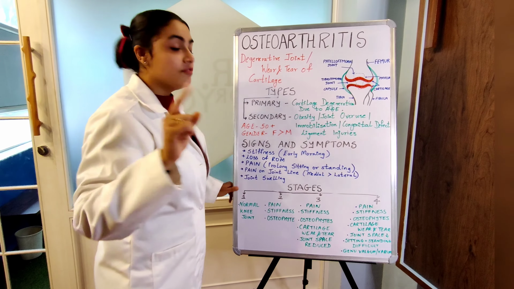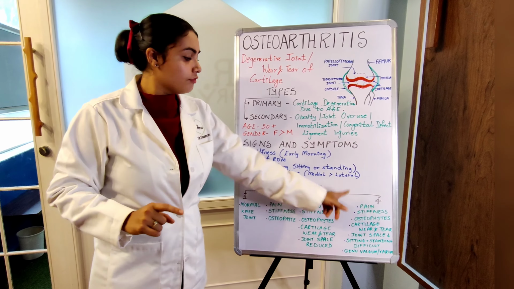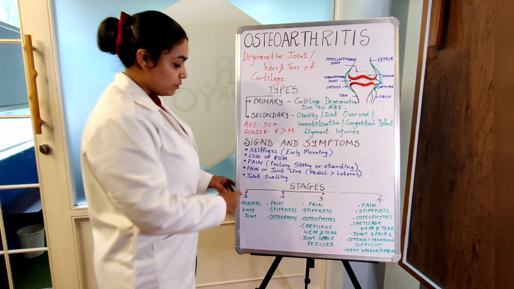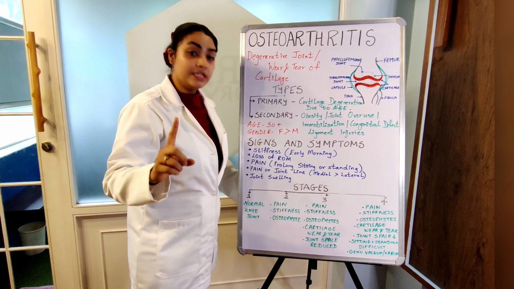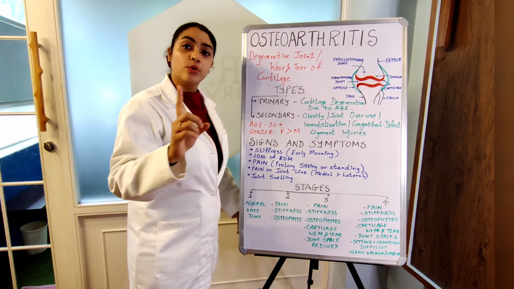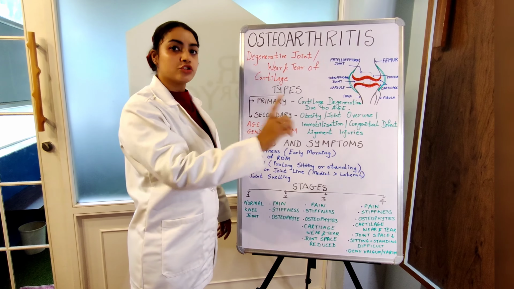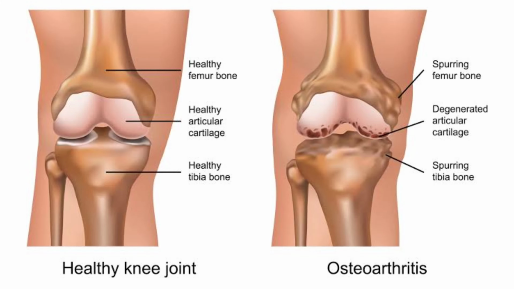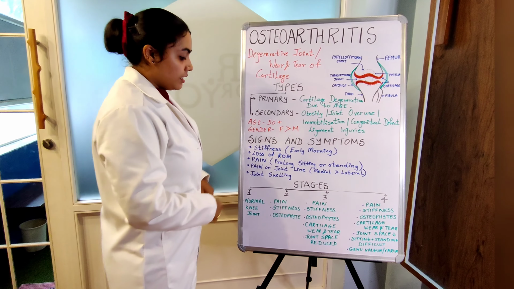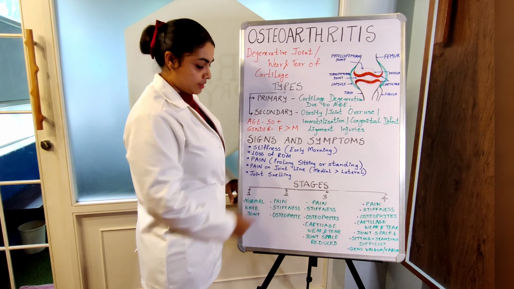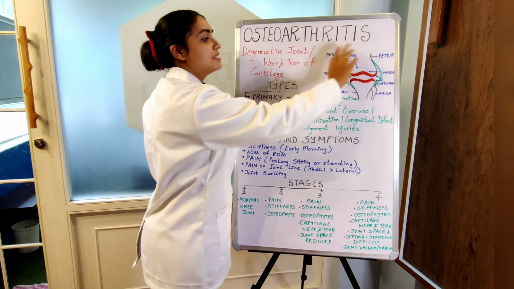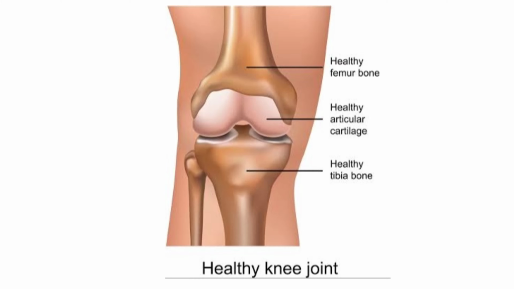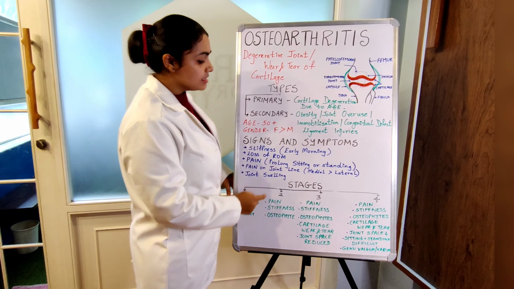Now, once you have knee pain, how do you understand what stage of osteoarthritis you are in? So let's go for stages of osteoarthritis. Stage 1 is a normal knee joint, and we'll show you what is a normal knee joint and what is an osteoarthritic joint. Going forward, the first stage, your knee is an absolutely normal knee, just like this. This is the normal knee joint where there is no inflammation, the joint spaces are normal, cartilage is maintained. That's a normal knee.